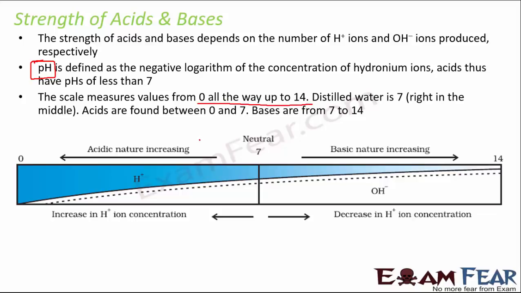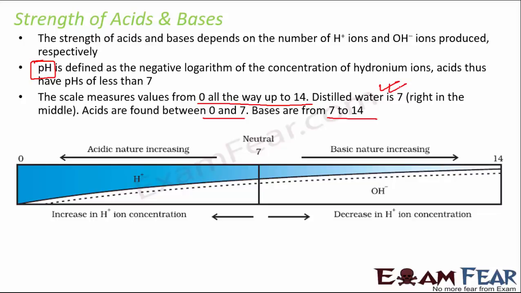Now the acids have a pH value lying between 0 to 7, and the pH value for bases lies between 7 to 14. And what about 7? Those substances which have an exact value of 7 are neutral substances. For example, distilled water is seen to have a pH value of 7, which shows that it is neutral.